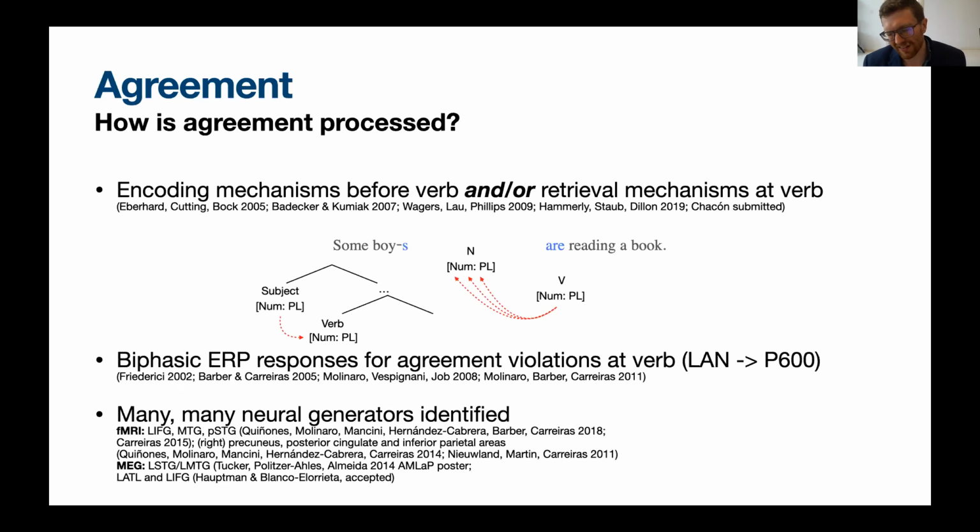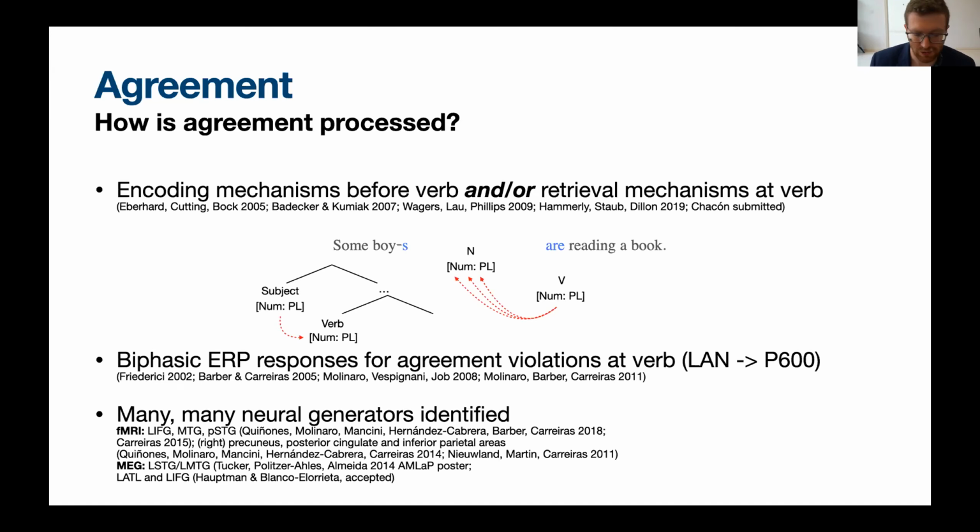There's also some work that's been done in functional neuroimaging that has identified a large number of parts of the brain that seem to be implicated in processing agreement. For instance, in fMRI, we found that much of the left lateralized language network, including left inferior frontal gyrus and middle and posterior temporal gyrus, is implicated.